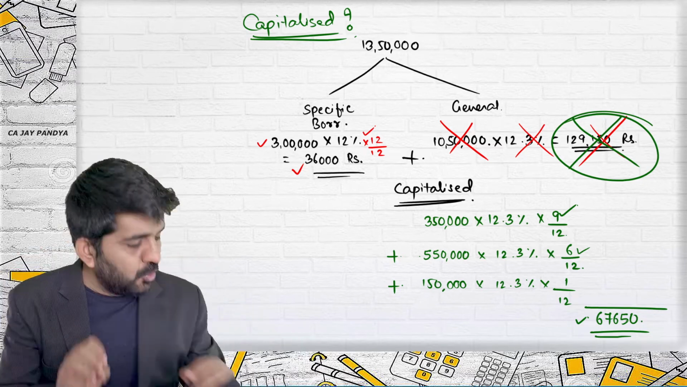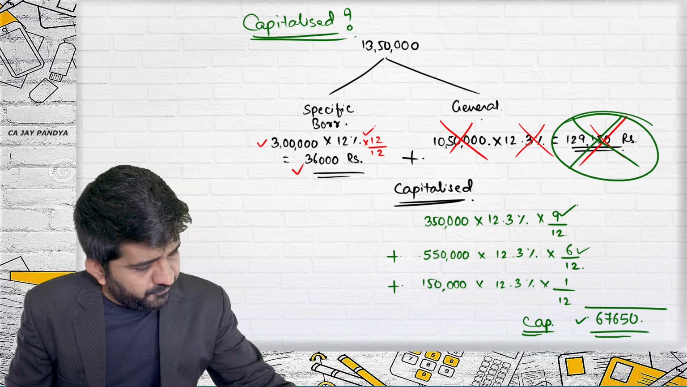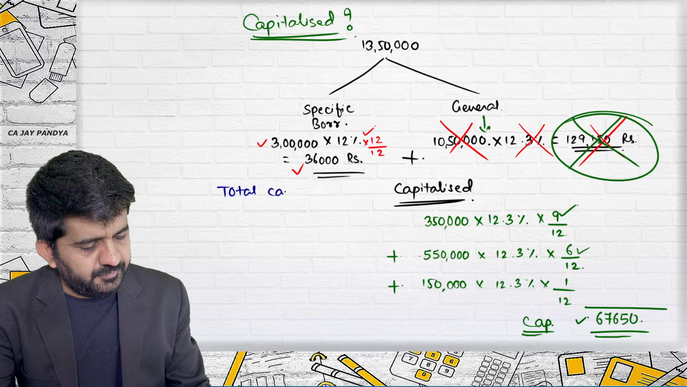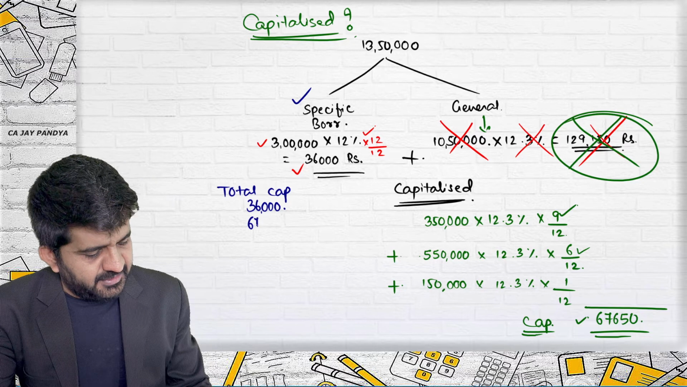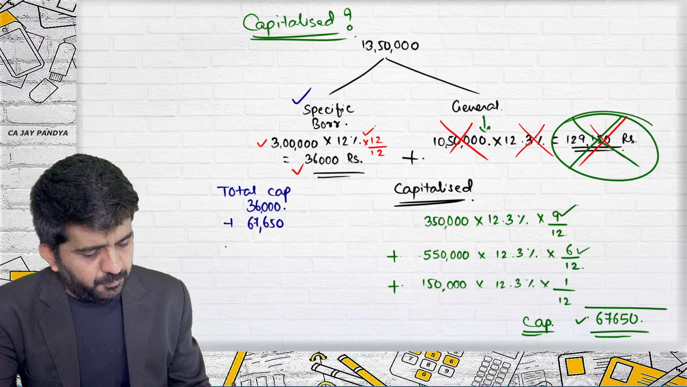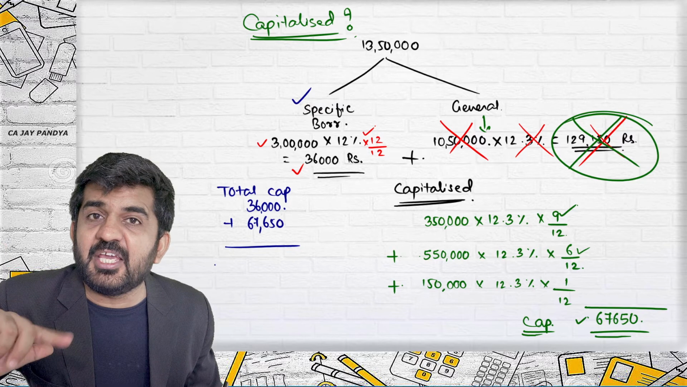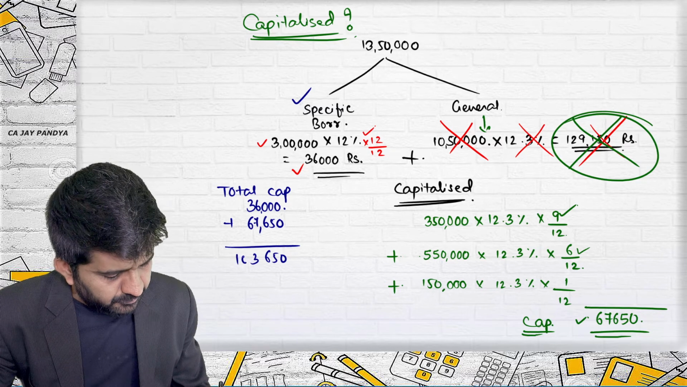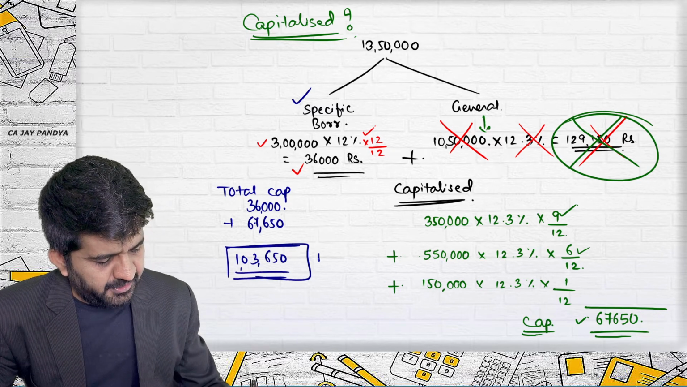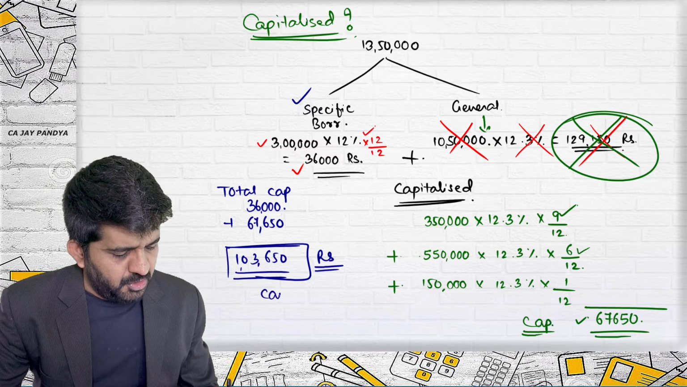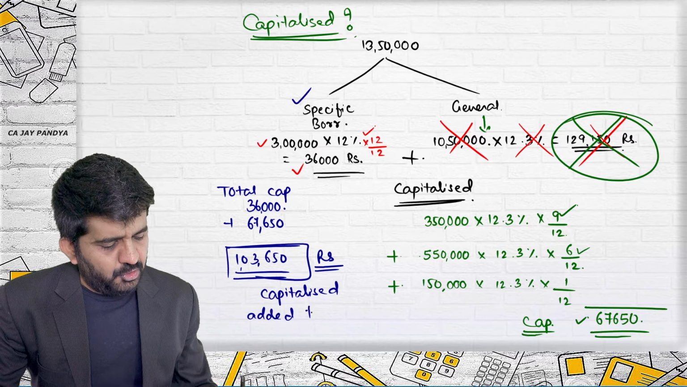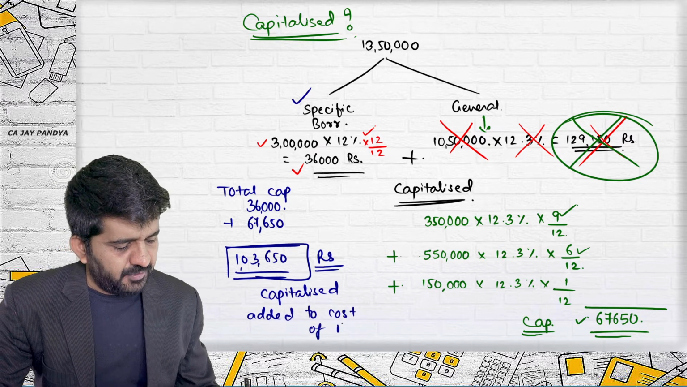No. Out of total interest, this much will be capitalized of general borrowing. What is total capitalization? 36,000 rupees interest on this loan and 67,650 rupees interest should be capitalized. Remaining interest paid should be transferred to P&L account, and this will be 1,03,650 rupees should be capitalized, that is added to cost of building.